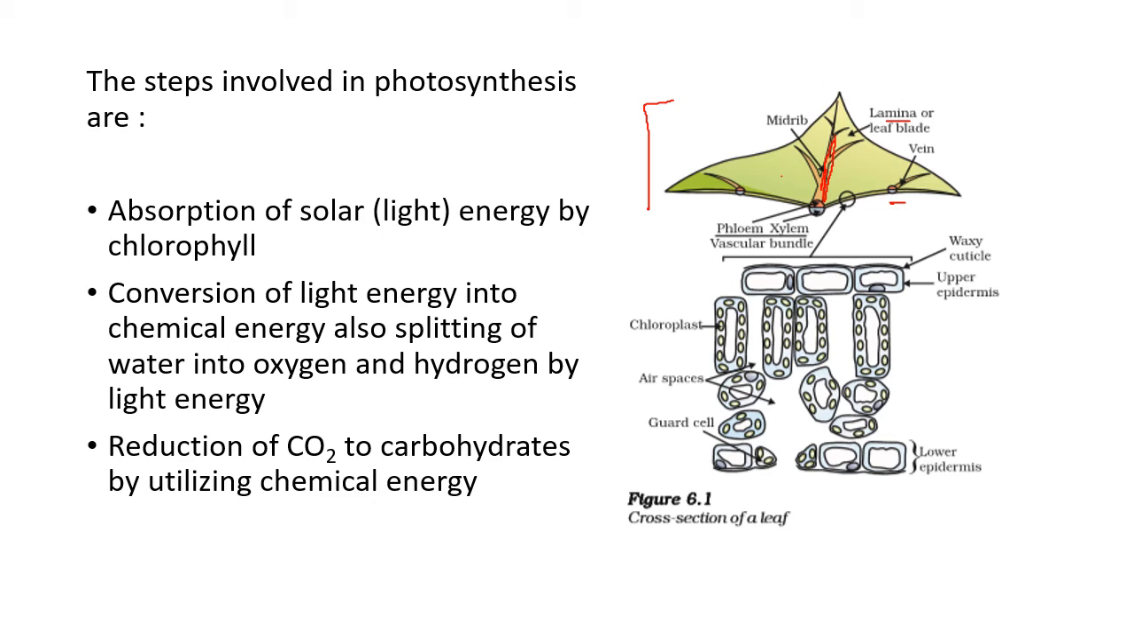So now we ask the question, how do the leaves get water? The plants have roots, and the roots are responsible for the suction of water. So the plants get water from the ground by their roots. And how does it reach the leaves?